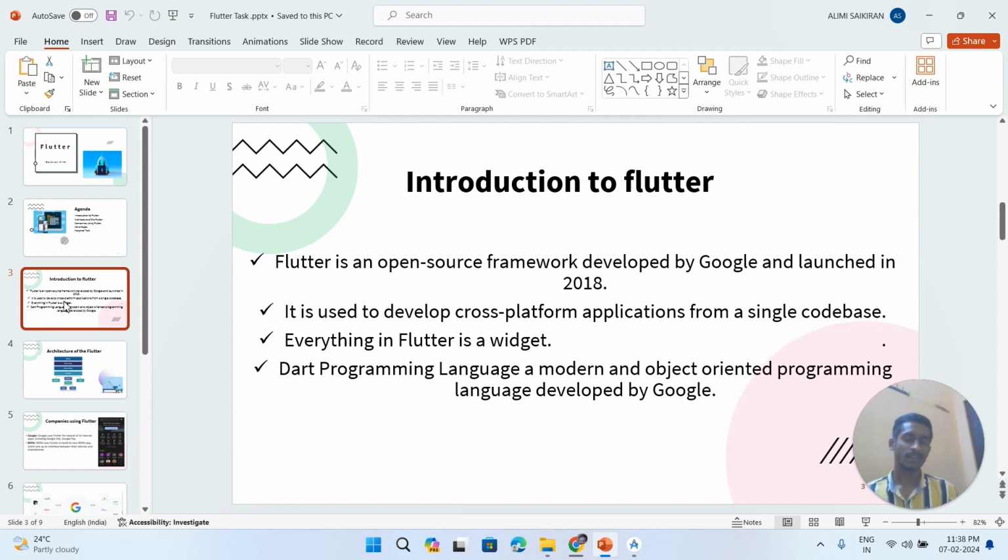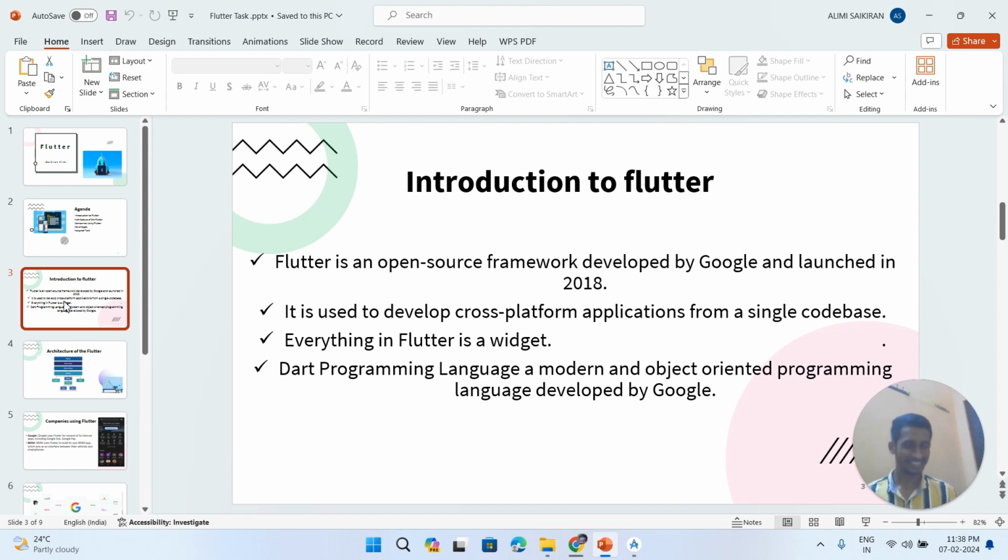Cross-platform from a single code base means write code once and deploy it to multiple platforms like Windows, Mac, Linux, and some other platforms. That is what it means.